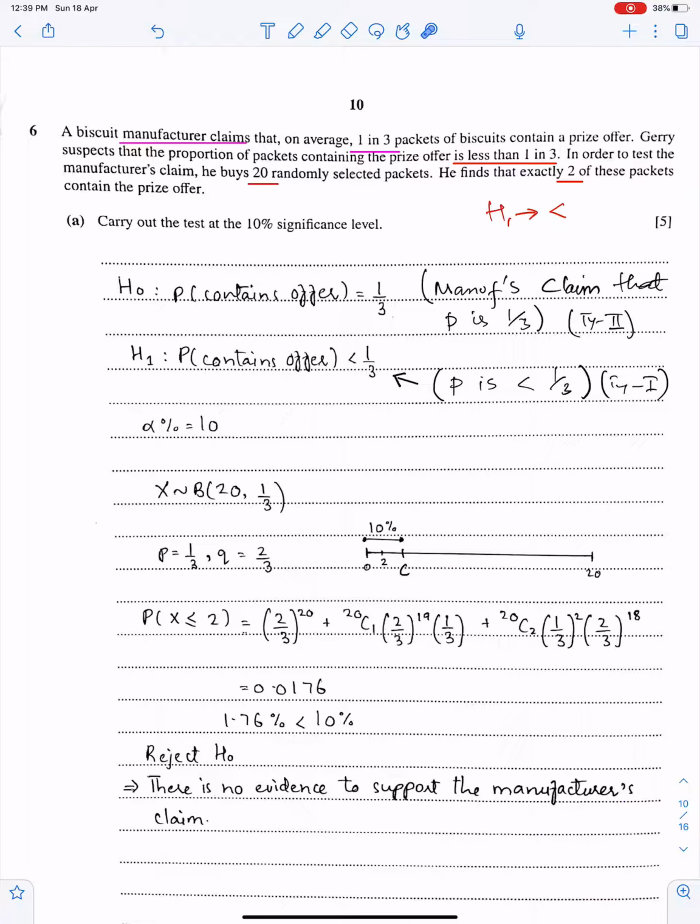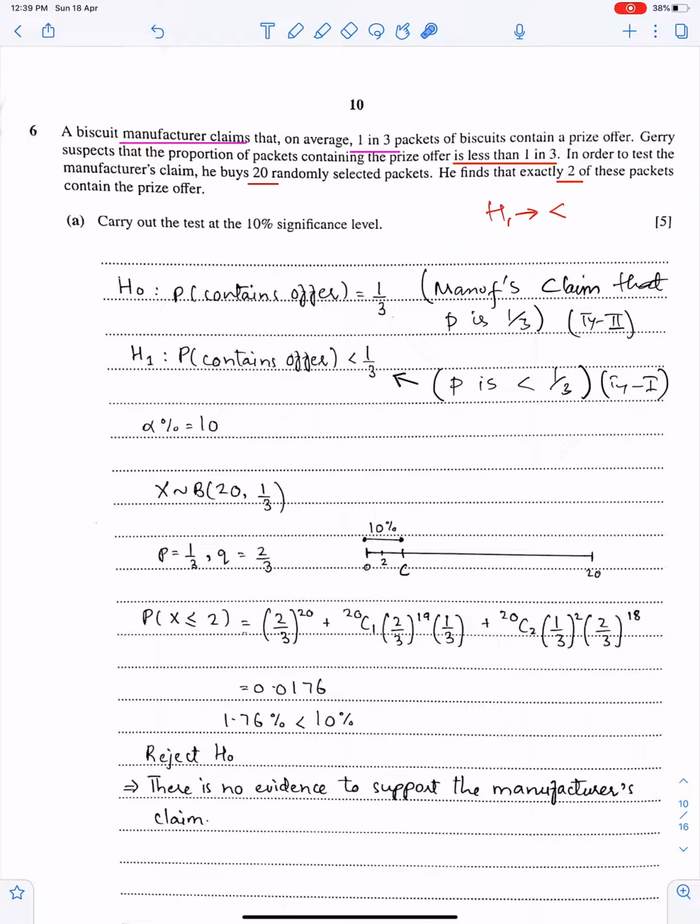So H naught must mention clearly that this is the binomial situation and we must have p here. Normally students don't write H naught and H1 correctly. First write H naught, then put 2 dots and then write p equals 1 upon 3. H1: p less than 1 upon 3. This means manufacturer's claim is that proportion is 1 upon 3, and this means proportion is less than 1 upon 3.